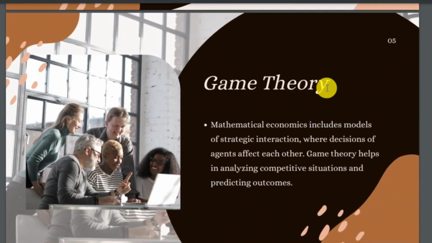Game theory. This is an important feature of mathematical economics. Mathematical economics includes models of strategic interaction where the decisions of agents affect each other. In this type of situation, game theory helps in analyzing competitive situations and predicting outcomes. So game theory gives us predicted outcomes to solve this type of situation whenever it is created.